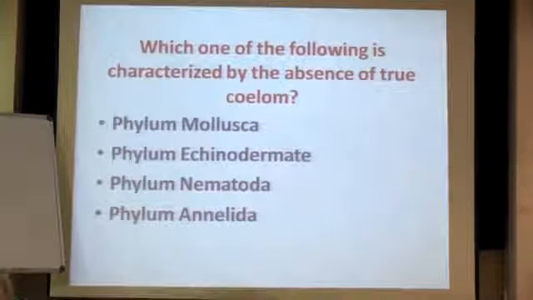Another one: which one of the following is characterized by the absence of true coelom? Now this should be very easy. You have the chart, you can look into it and tell me. Nematoda. Okay, I told you that Aschelminthes might not always be written as Aschelminthes. They might also be labeled as phylum Nematoda. So you need to know that Nematoda is the group of roundworms. Even the loose words you should be able to make out. Roundworms belong to nematodes, flatworms belong to Platyhelminthes. This should be clear, right? So here the answer is going to be nematodes.